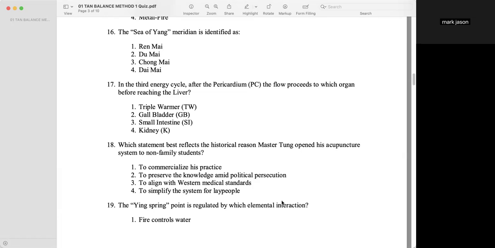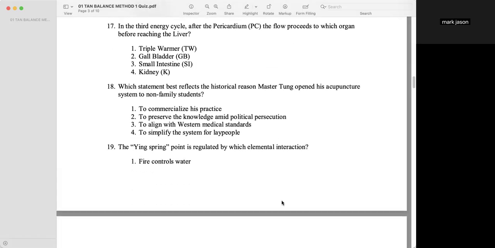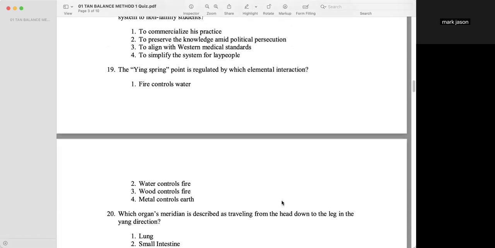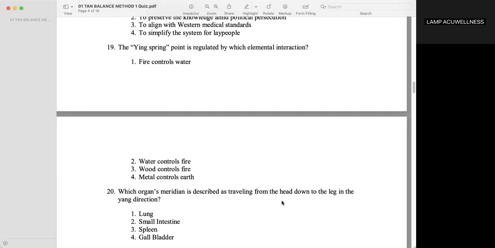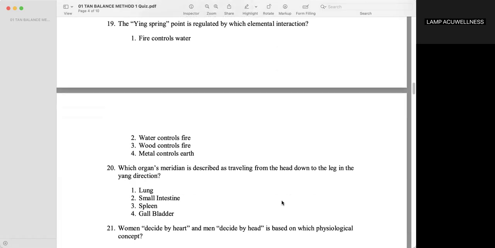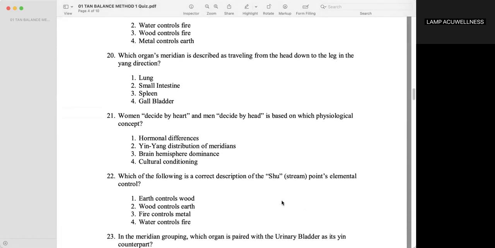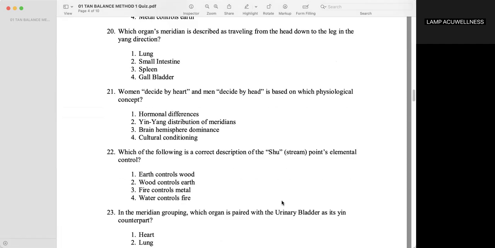To preserve their knowledge amid political persecution. The yin spring point is regulated by which elemental interaction? Water controls fire. Which organ's meridian is described as traveling from the head down to the leg in the yang direction? Small intestine. Women decide by heart and men decide by head is based on which physiological concept?